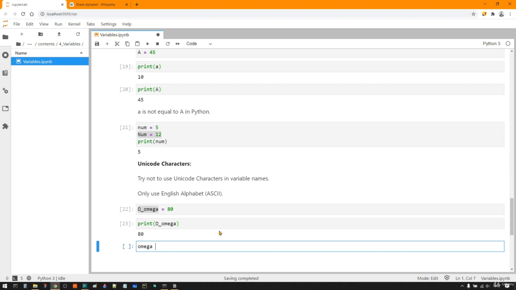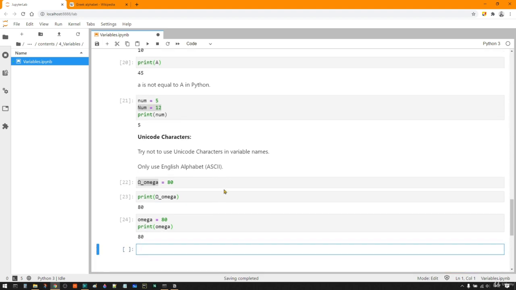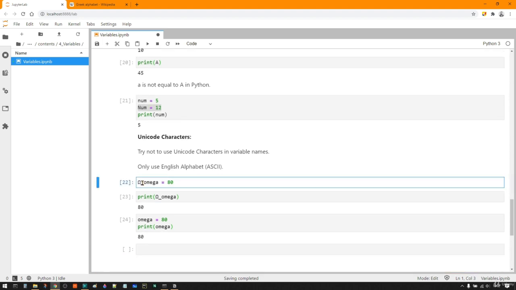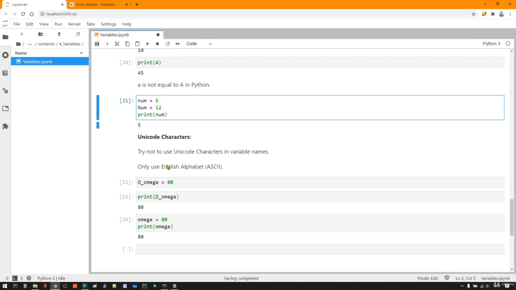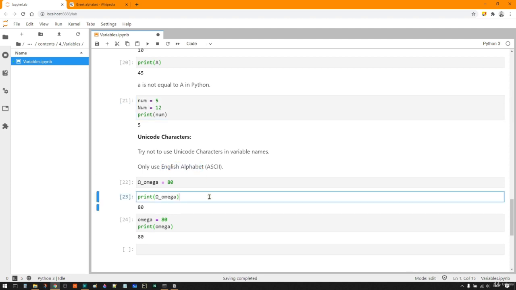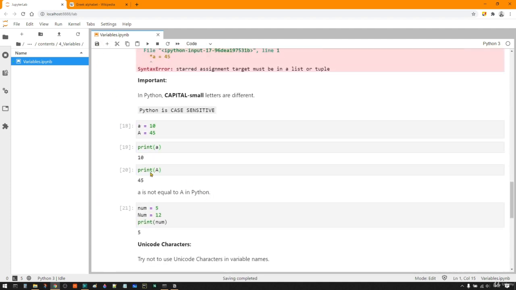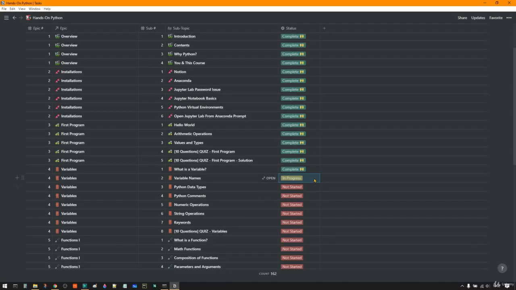The right usage of this variable is just omega, print omega. That's the right use case. Please try not to use special characters which are not in the English alphabet. Okay, that's all about variable names. And let me put this in completed. And in the next video, we will see Python data types. Join me in the next one.